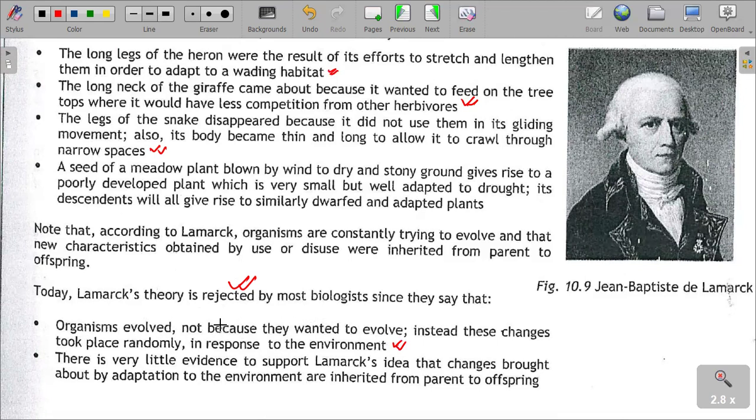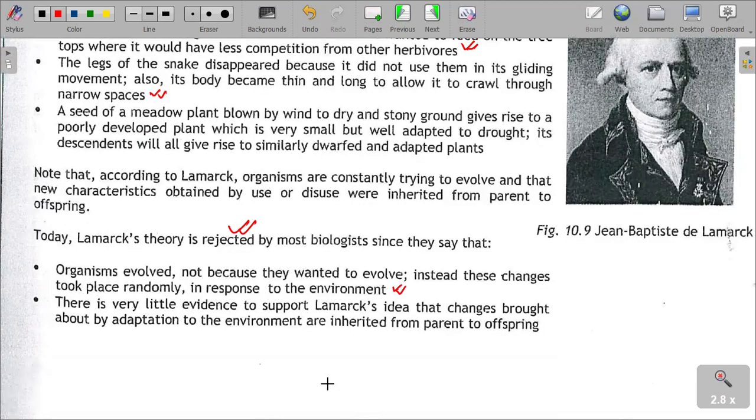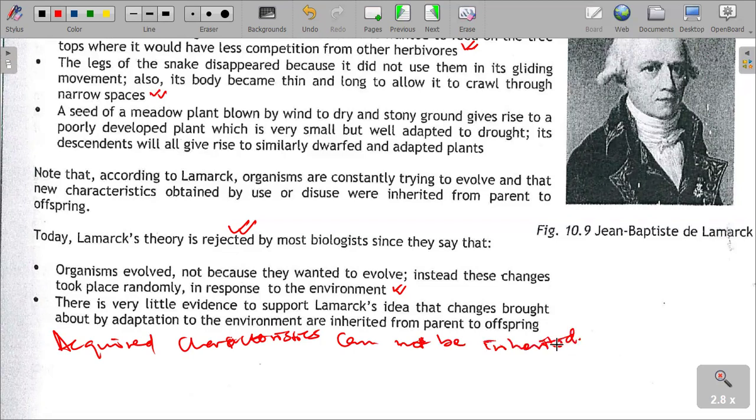It was too deterministic, identifying that organisms would change because they want to change. There is little evidence to support Lamarck's idea that changes brought about by adapting to the environment are inherited from what? From parents to offspring. That is to say what? Acquired characteristics cannot be inherited. That is also the reason why the theory was rejected. It was rejected because acquired characteristics cannot be inherited.